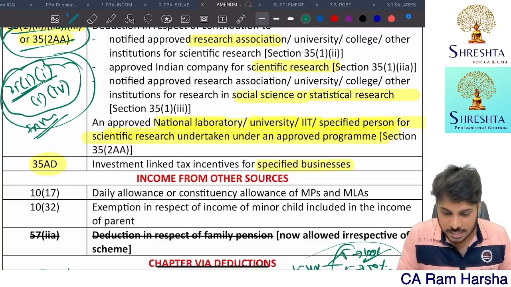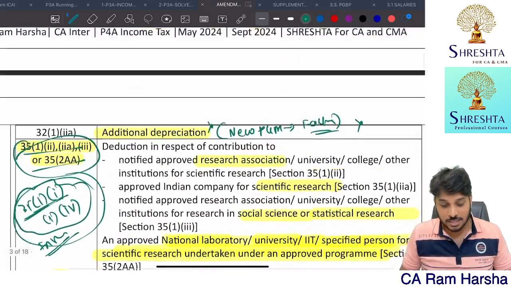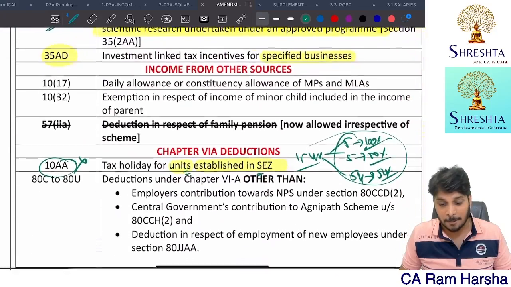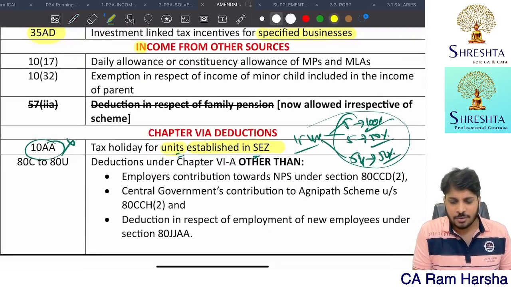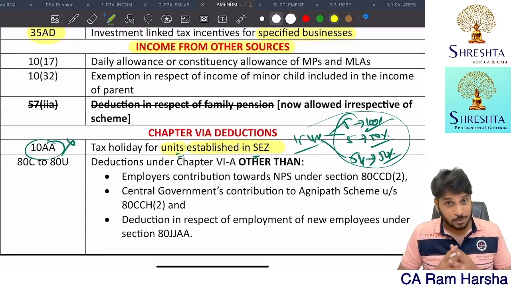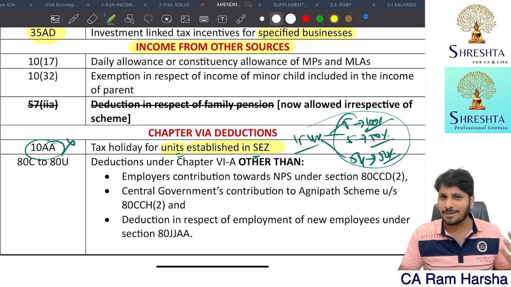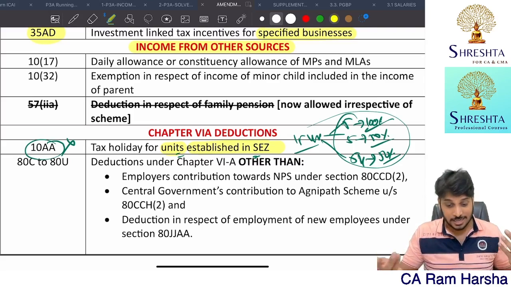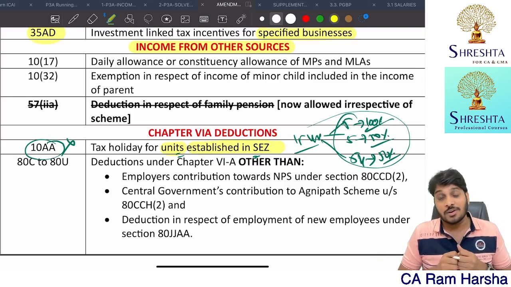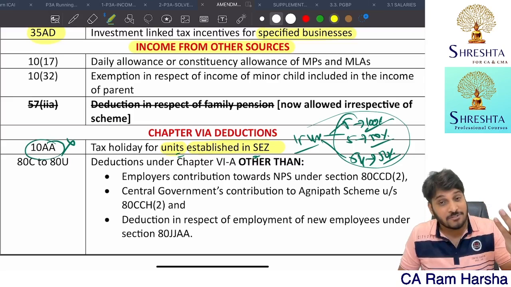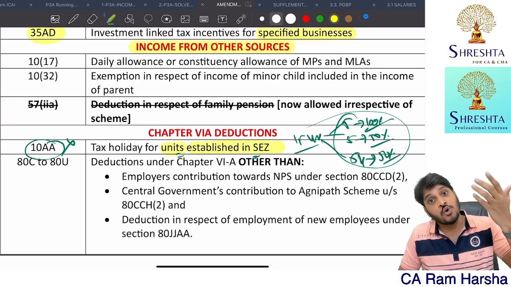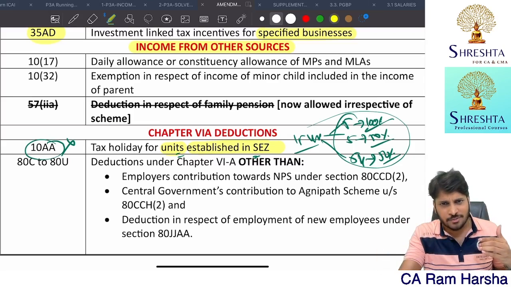So this is related to PGBP restrictions. Now, under income from other sources also we have restrictions. Suppose you have any income from other sources: gift income, lottery income, online games income, and the recently added new provision, 115BBJ. That income is taxable under other sources. Maturity amount from a life insurance policy, maturity from a ULIP, are also straight away taxable under income from other sources.